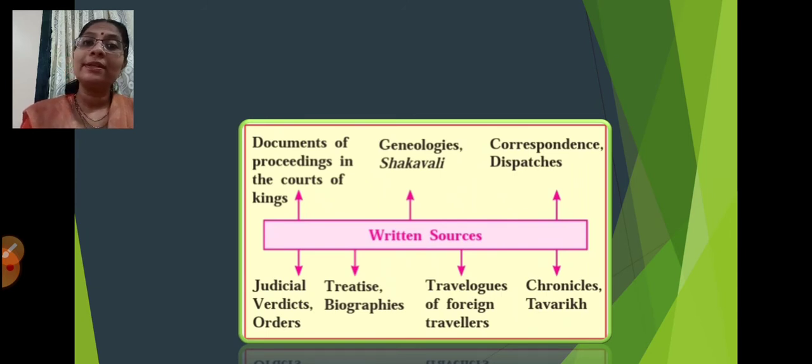So what do these written sources include? They include documents of proceedings in the courts of kings, genealogies, shakavli, correspondence, dispatches, judicial verdicts and orders, treatises, biographies, travelogues of foreign travelers, chronicles, and tawarikh. Yes, tawarikh is based on the events. So all these are included in the written sources.